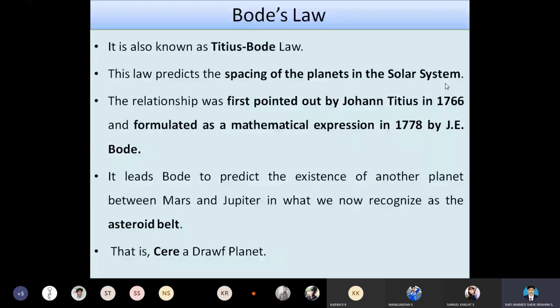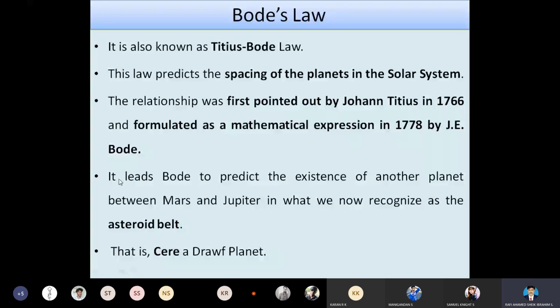And here in this Bode's law, they have measured the distance of the planets in the solar system. The distance is measured for the first 7 considered planets. So this relationship was first studied by the scientist Johannes Titus in the year 1766, and later it was formulated as a mathematical expression in the year 1778 by the scientist J.E. Bode.